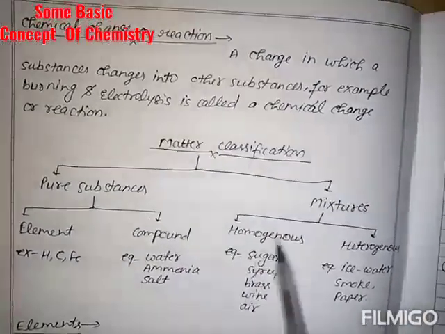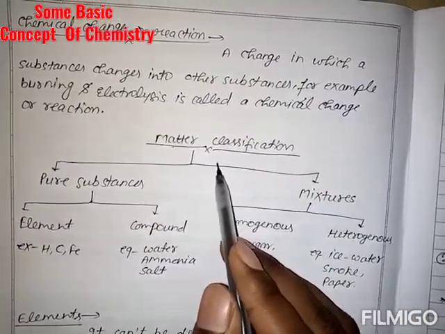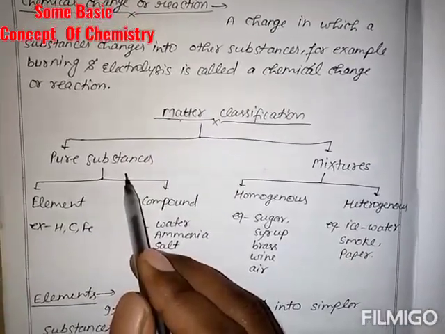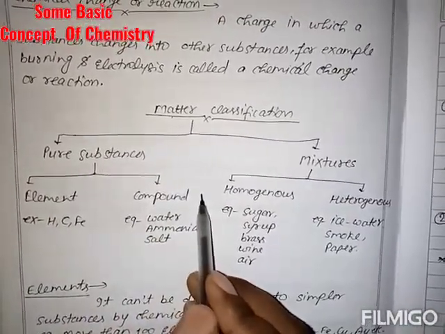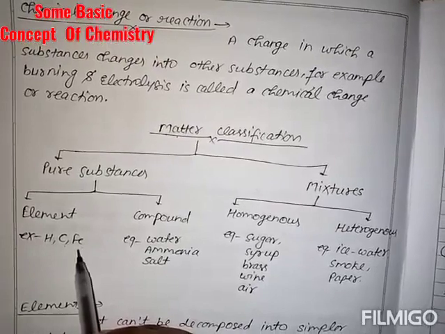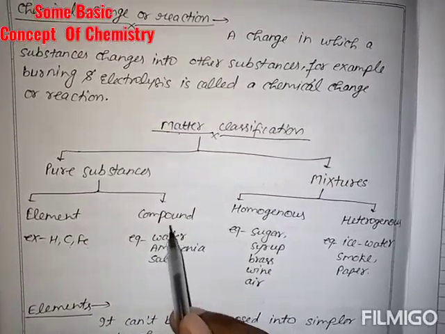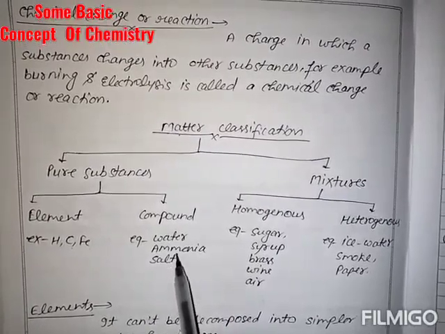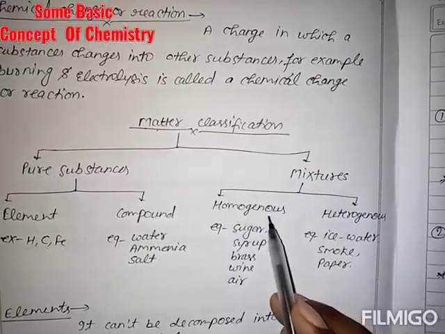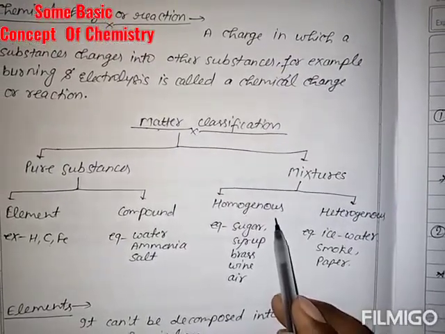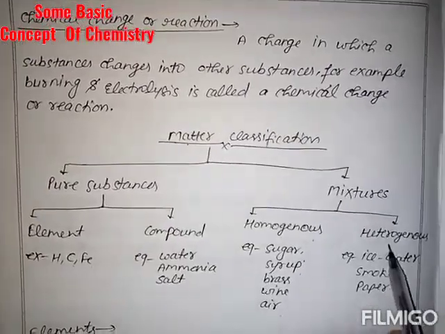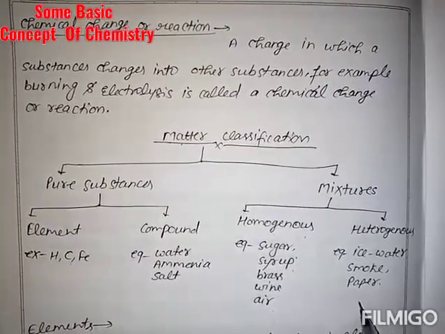Now we classify matter into two parts, that is pure substances and mixtures. A pure substance is again divided into two parts, that is element and compound. Examples of elements are hydrogen, carbon, iron, a lot of examples which you have seen in the periodic table. Examples of compounds are water, ammonia, salts, in which two or more elements are combined together in a fixed ratio. A mixture is divided into two parts, homogeneous and heterogeneous. Examples of homogeneous are sugar syrup, brass, wine, air, etc. Examples of heterogeneous are ice water, smoke, paper, etc.